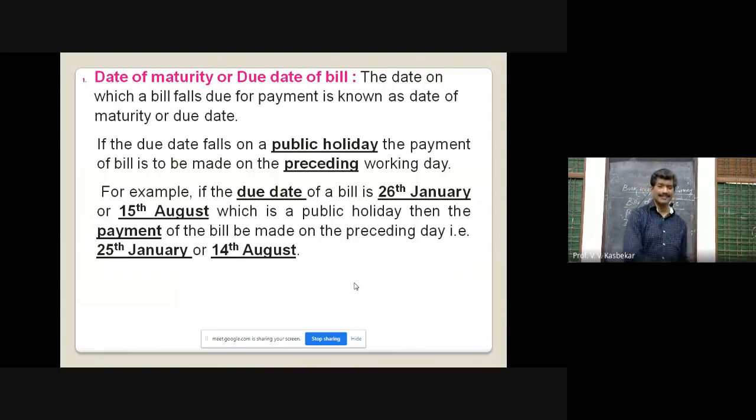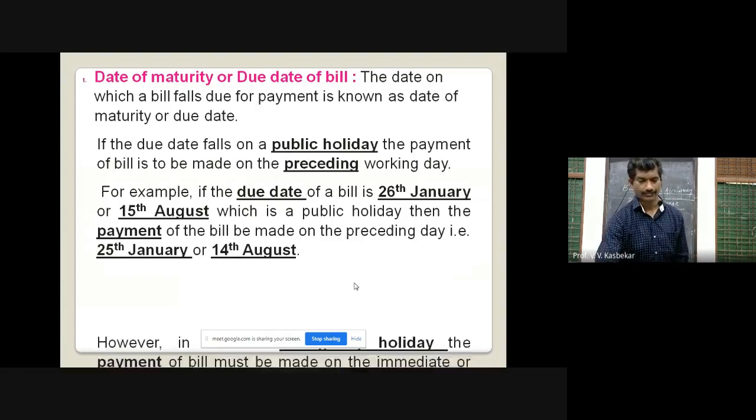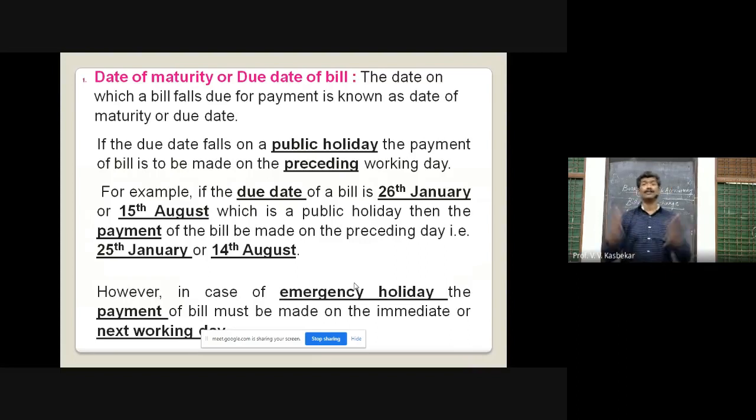That means the preceding day. However, in case of any emergency holiday on a due date, the payment will be made immediately on the next working day.